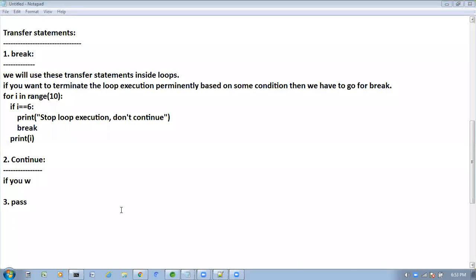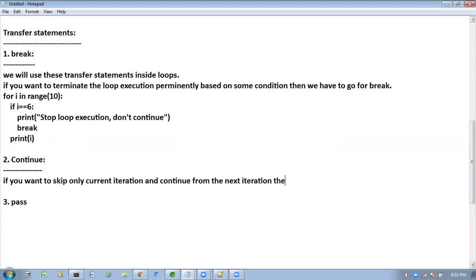if you want to skip only the current iteration and continue from the next iteration, then we have to go for the continue statement.